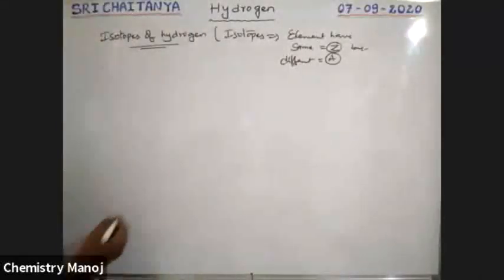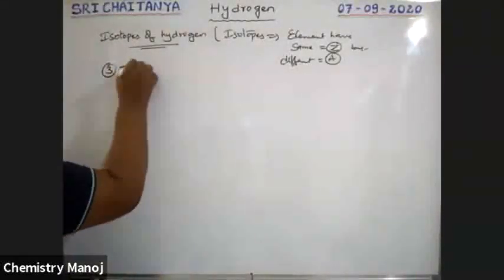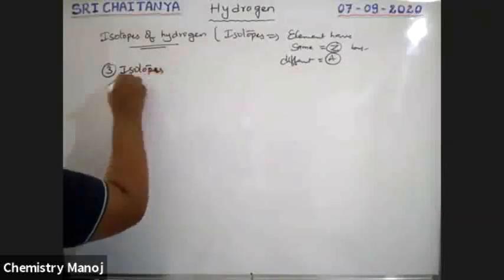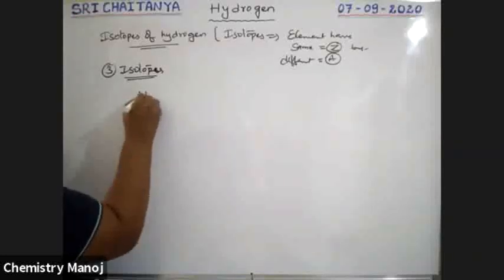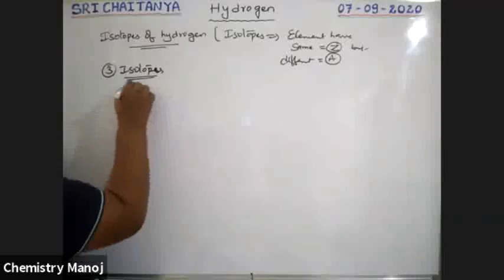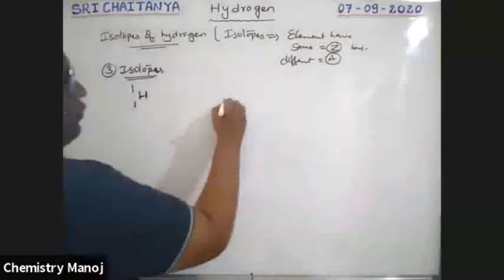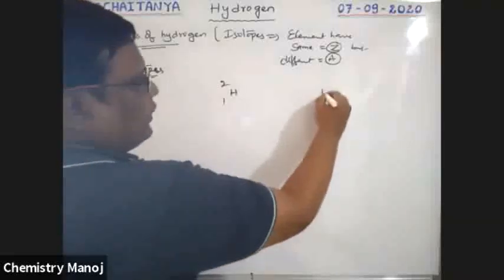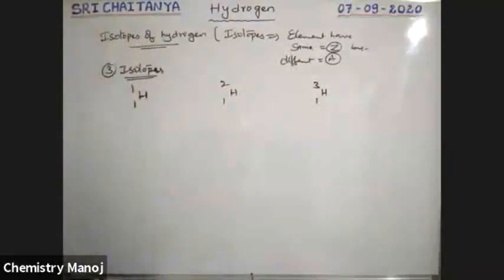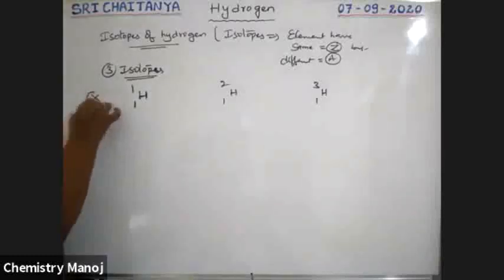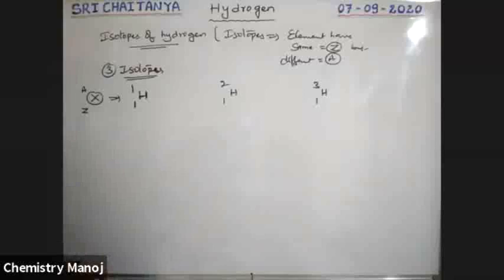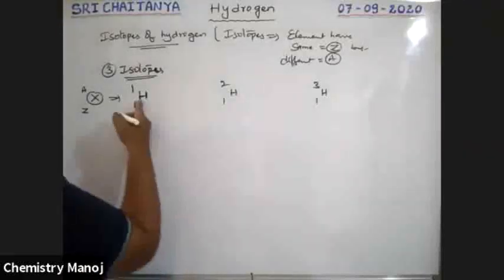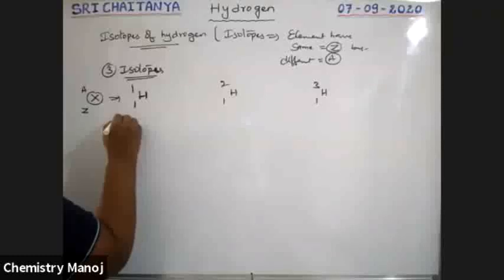Now see boys, hydrogen has 3 isotopes. What are those 3 isotopes? One is 1H1, next 1H2 and 1H3. If X is the element, the bottom subscript is atomic number, the superscript is mass number. So atomic numbers are the same, mass numbers are different. This one is called ordinary, normal hydrogen.